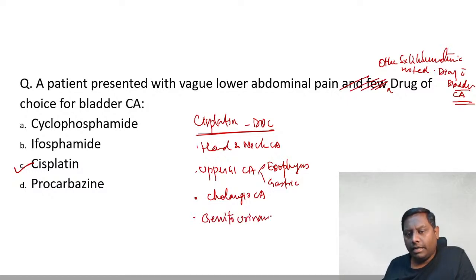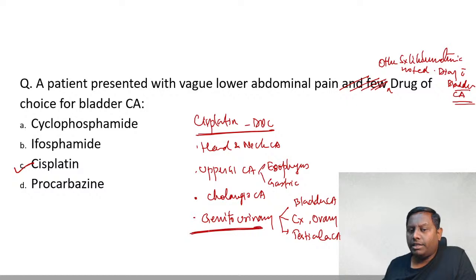Then it is also considered the drug of choice in patients with genitourinary carcinoma. Genitourinary contains many organs like the bladder. Yes, for bladder cancer it's the drug of choice, transitional cell carcinoma. Then it is also considered the drug of choice in cervical cancer, ovarian cancer, and also in a patient with testicular cancer. So in all of them it can be used as a drug of choice, in multiple conditions. So one of them will be cisplatin.